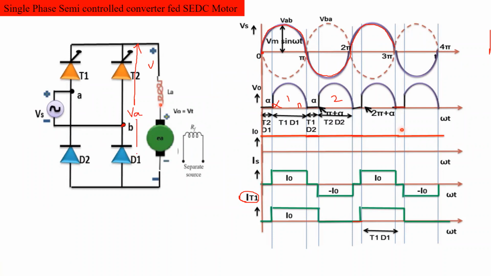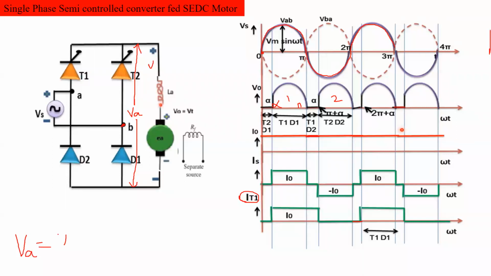Va is equal to, this is the supply voltage for the motor. This acts as a supply voltage for the motor. So what can we write here? Armature resistance is not showing here, but we should consider the voltage across the resistance also.